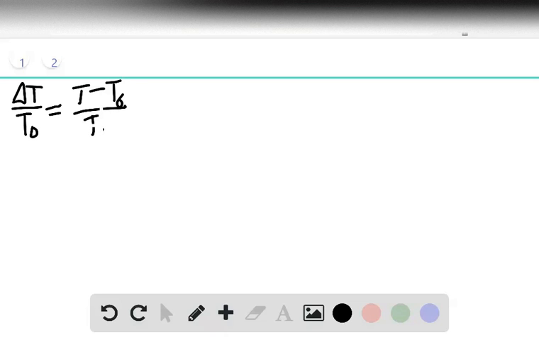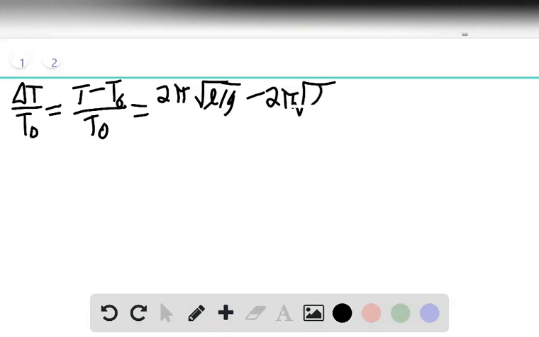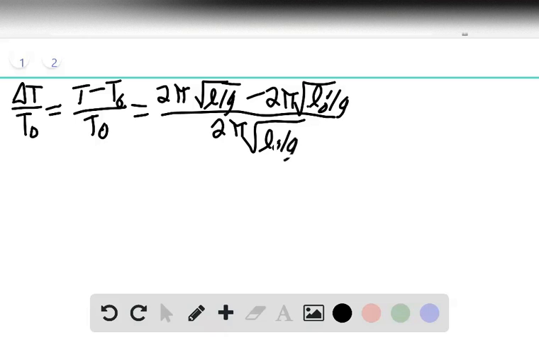And we can plug in the formulas that we had earlier for the periods: 2 pi square root L over g minus 2 pi square root L naught over g, all over 2 pi square root L naught over g.